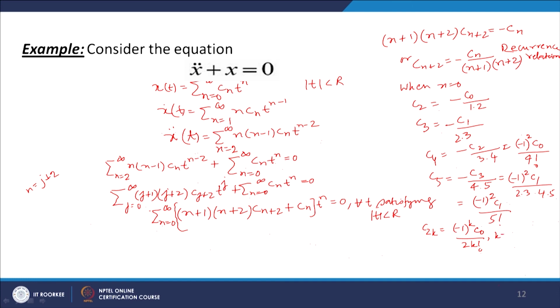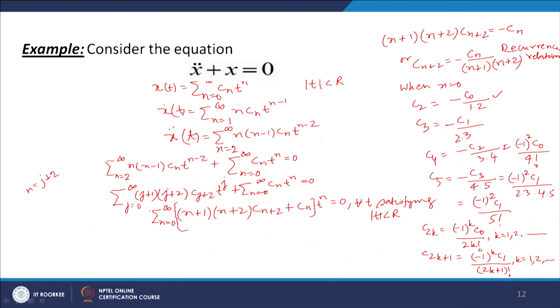and k can take values 1, 2, 3 and so on, and C2k plus 1 will come out to be minus 1 to the power k into C1 divided by 2k plus 1 factorial. So, let us verify, we have written the values of C2k and C2k plus 1. Put k equal to 1 here, C2 should be equal to minus C naught over 2 factorial.